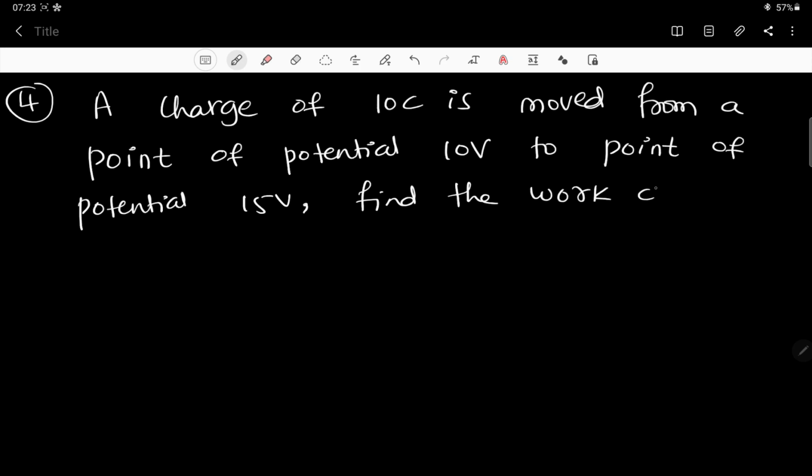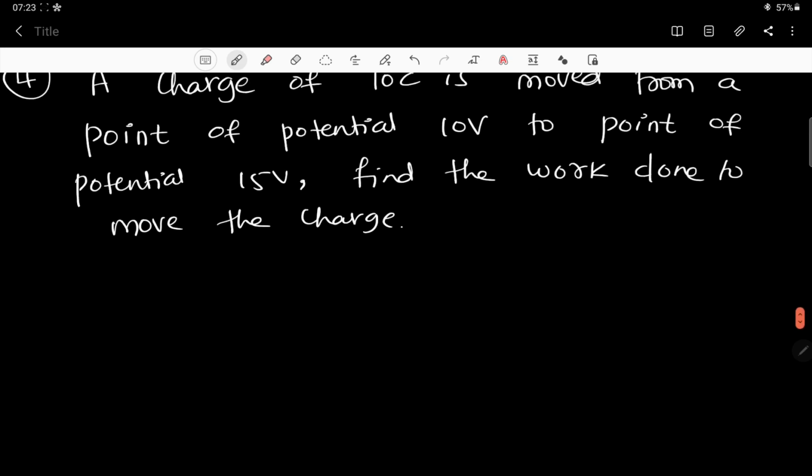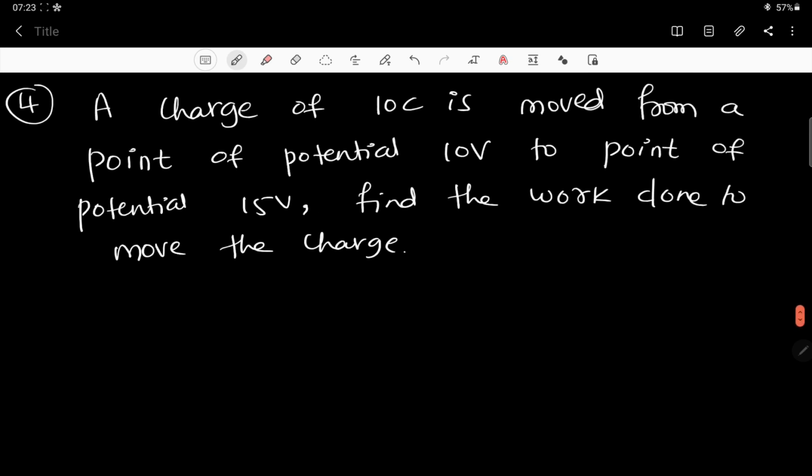Find the work done to move the charge. All right, so what is this? We are taking a charge of 10 coulomb from a point of potential 10 volt to a point of potential 15 volt. That means there is a point here.